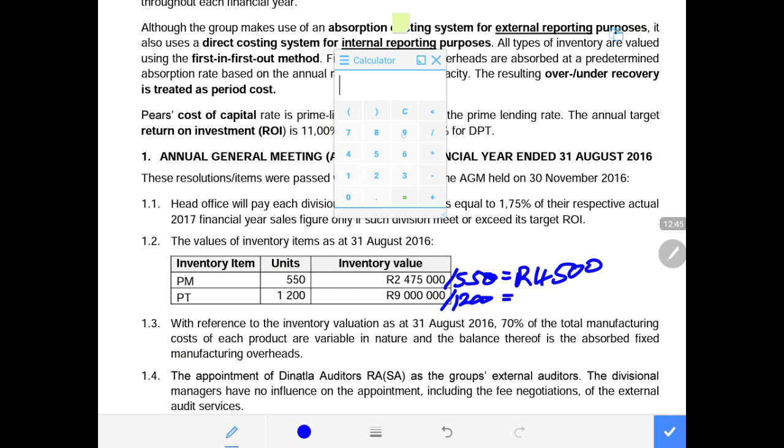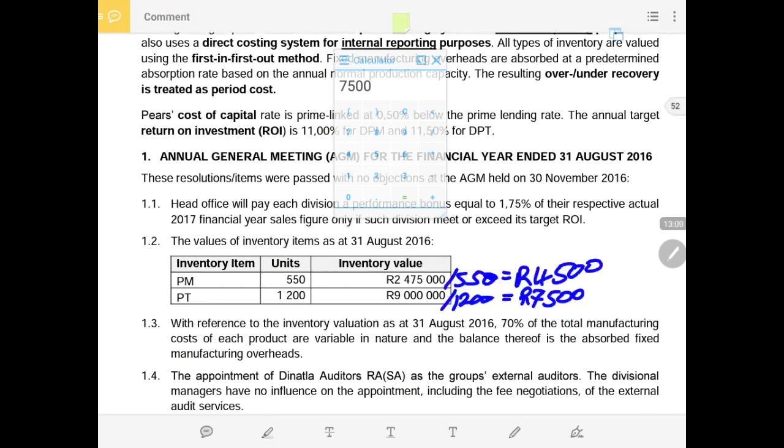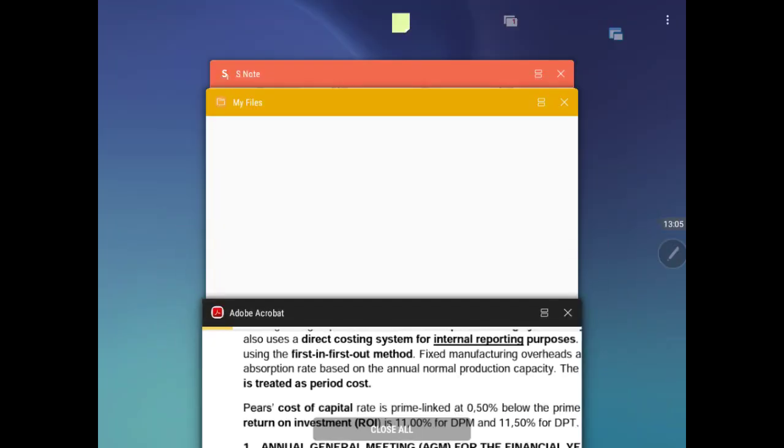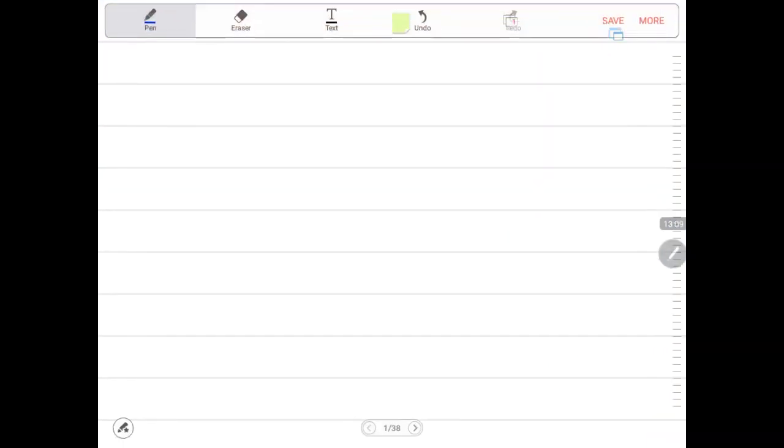The 9 million divided by 1,200 will give us the cost of producing one tablet from the previous accounting period, which was 7,500, which is the production cost, not the selling price. Now let me write this in my notes so that we have it drafted for further calculations.